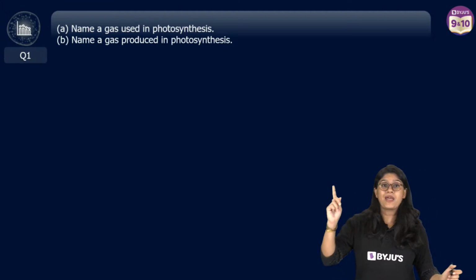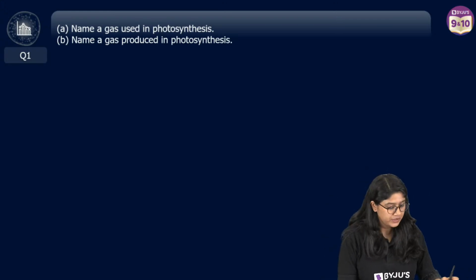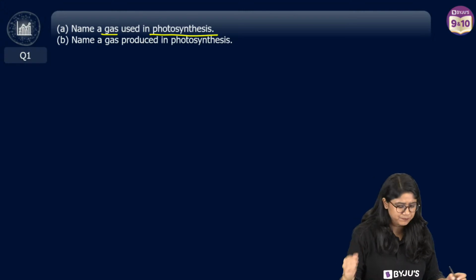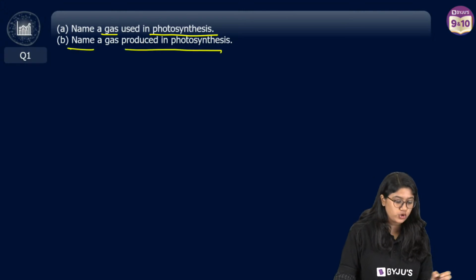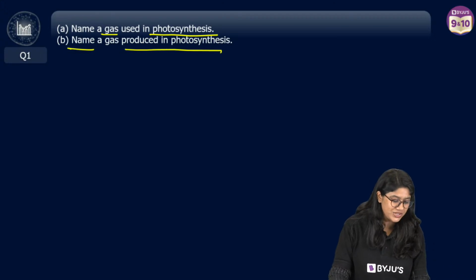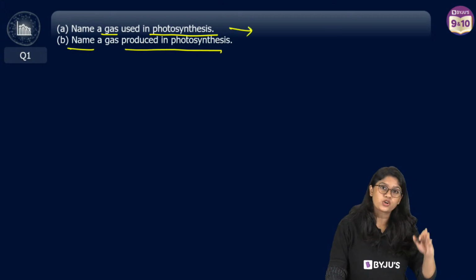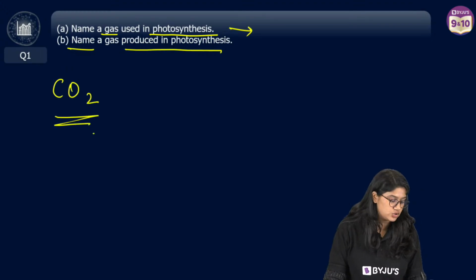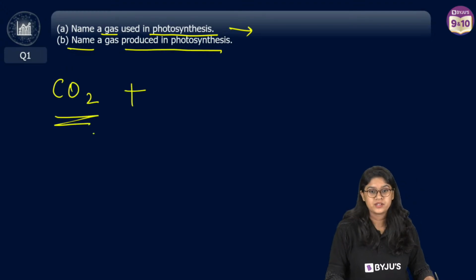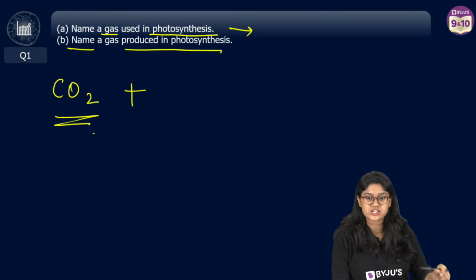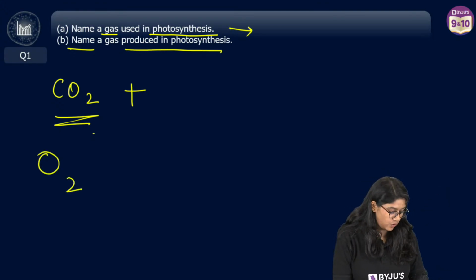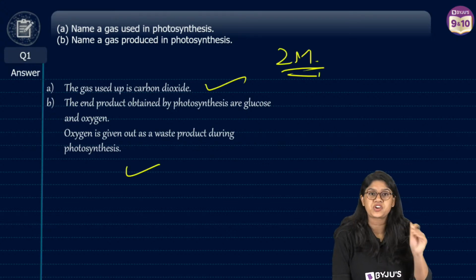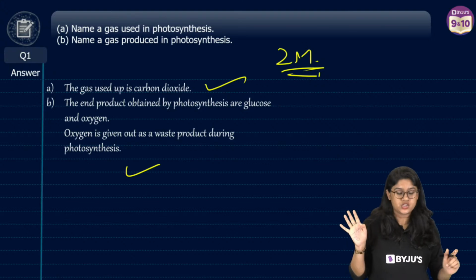Okay. Question number 1, everyone, on our screen. Name the gas used in photosynthesis. Name a gas produced in photosynthesis. Easy, right? So which gas is used in photosynthesis? CO2. CO2 is used, right? Then of course we have H2O, and then we have the reaction, and of course we have the oxygen. So they're very easy 2 marker. 2 straightforward questions, 1 mark each.